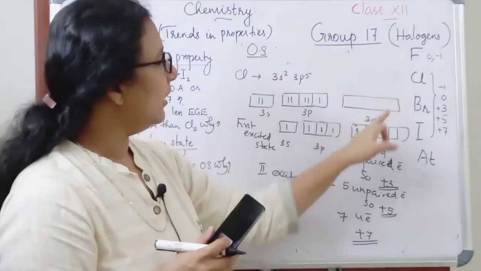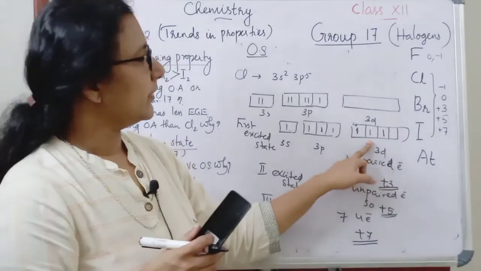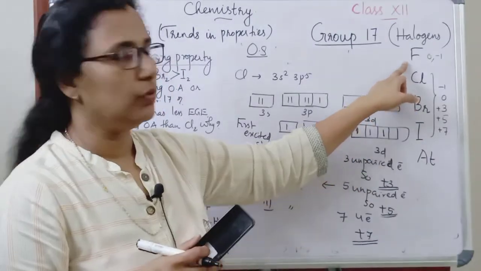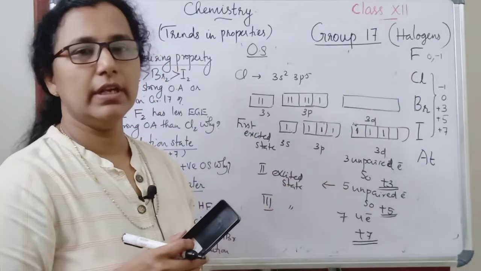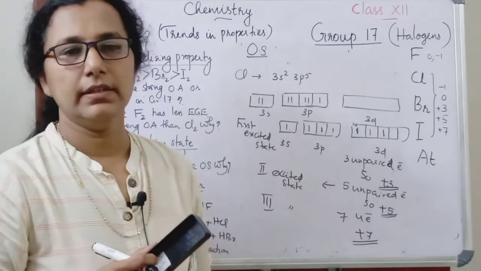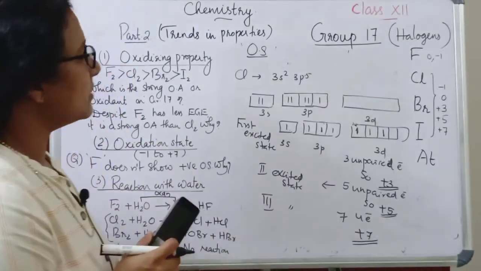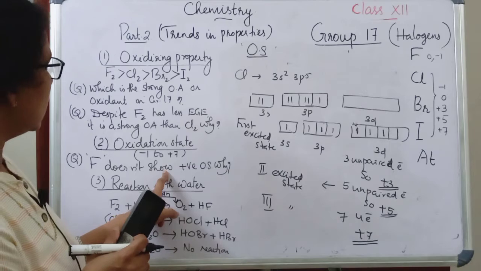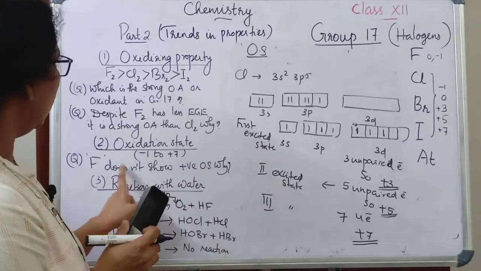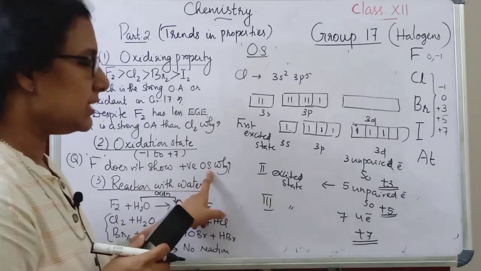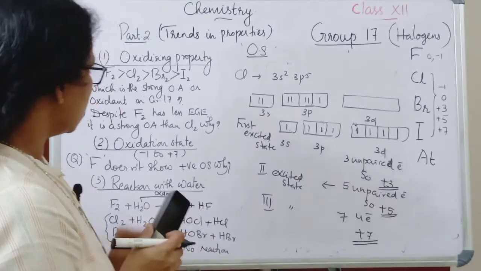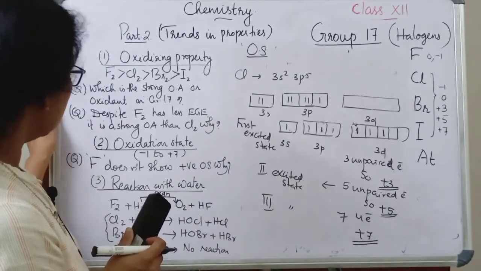That means there are vacant d orbitals in these cases, but there is no vacant d orbital in the case of fluorine. So no excitation of electrons is possible for fluorine, so it can't expand its octet. So there is no positive oxidation state possible in the case of fluorine. Fluorine doesn't show positive oxidation state, but other elements show positive oxidation states. So that is about the oxidation state.